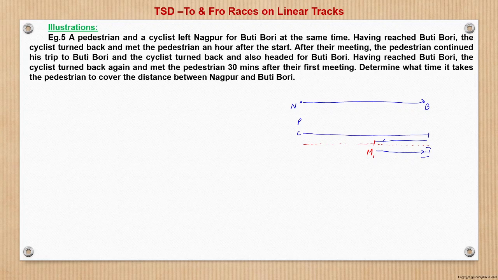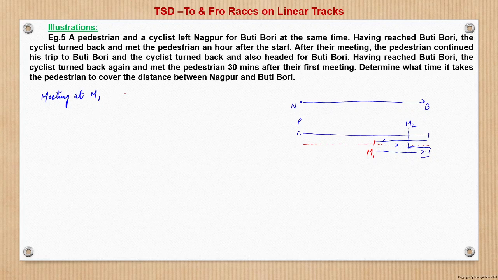That is, he reverses the direction and meets the pedestrian who was coming towards Butibori. Say at this point, let this point be M2. So now here time has been given. The first meeting at M1 happens after, so let us say meeting at M1.